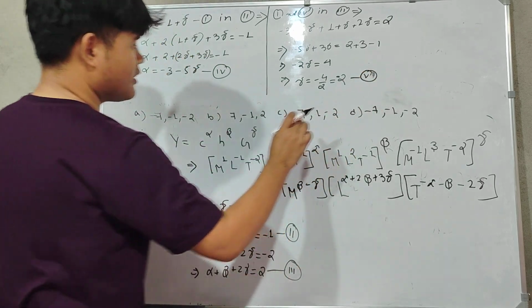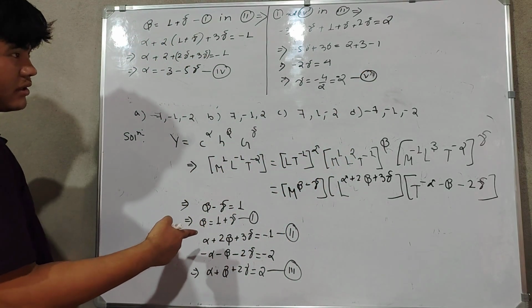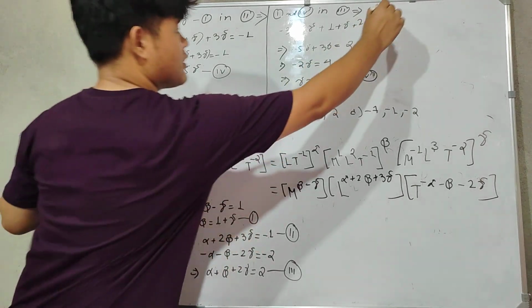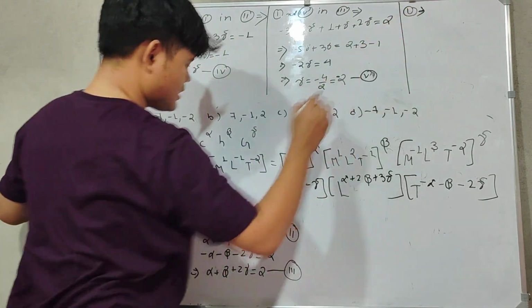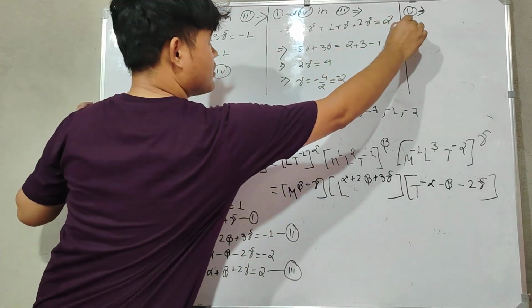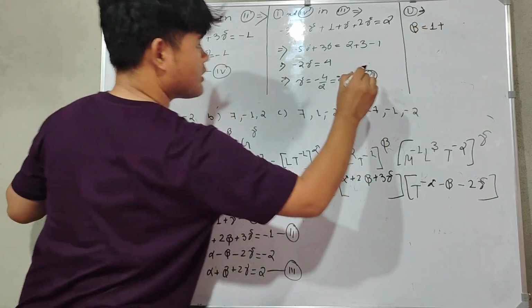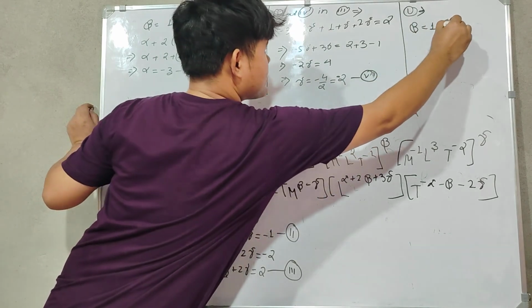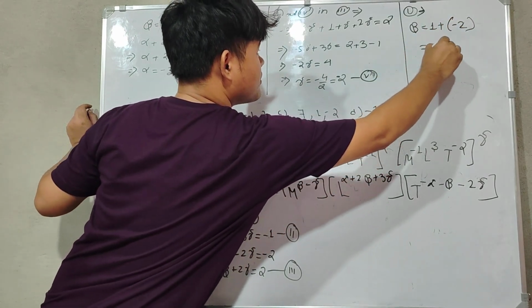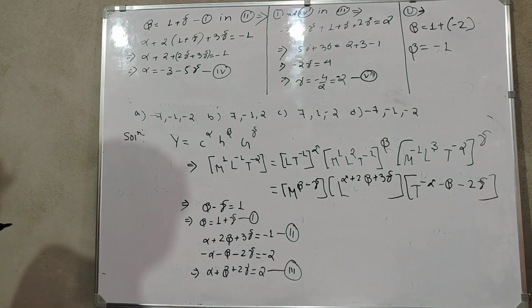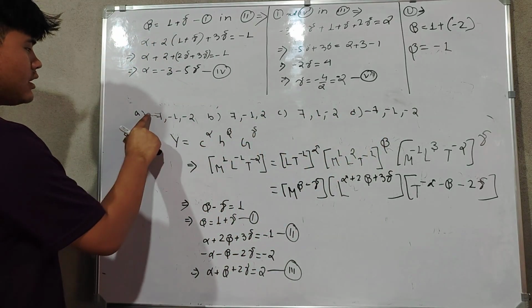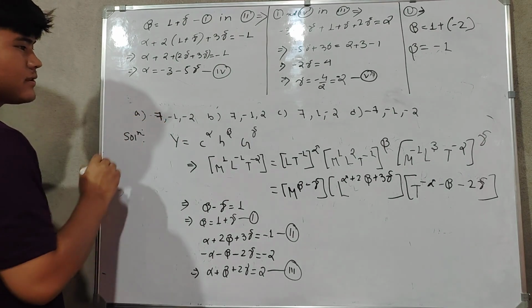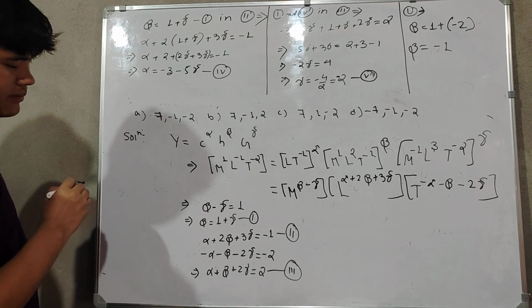Okay. So gamma, we will substitute here 1. Substituting gamma here, what will you change in equation 1? Equation 1 will be beta is equal to 1 plus gamma. Gamma means what? Minus 2. So it will be 1 minus 2, which is minus 1. So beta is equal to minus 1. Right? So minus 1 is also here. Now you have to find the alpha value also. So how will you find the alpha value?